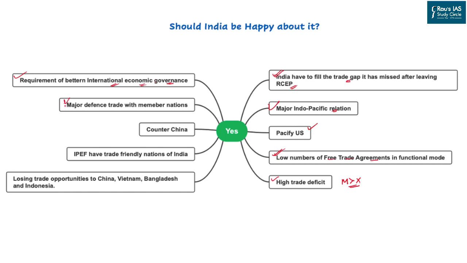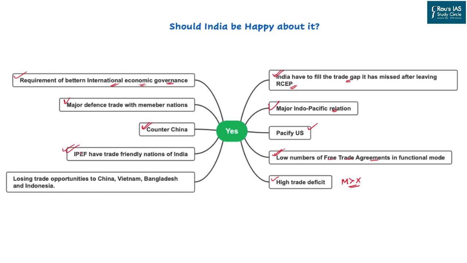As of now, being a part of Quad, India already has major trade relations with the members of IPEF, including the United States, Japan, and even Australia. So the defense strategies of India will get a multilateral push to bring more diversity. This grouping will help India to counter China, using the tool of Quad, on the international economic front.